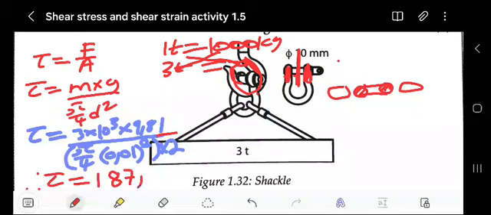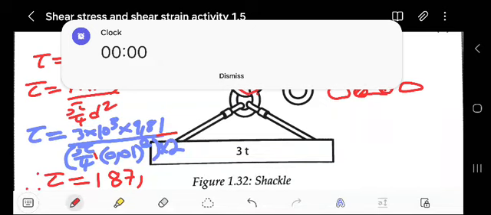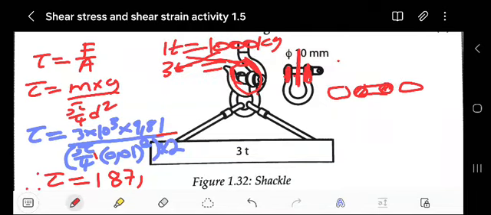So I simply got 1,187... Remember, you must punch that accurately. Sorry about that alarm. What I got is 1,8,357, okay, 357 like this, times 10 to the power of 6, whereby power of 6 is the same as megapascal.